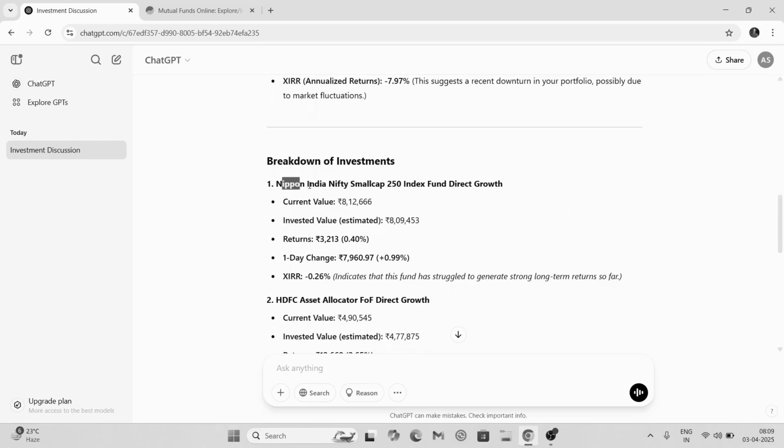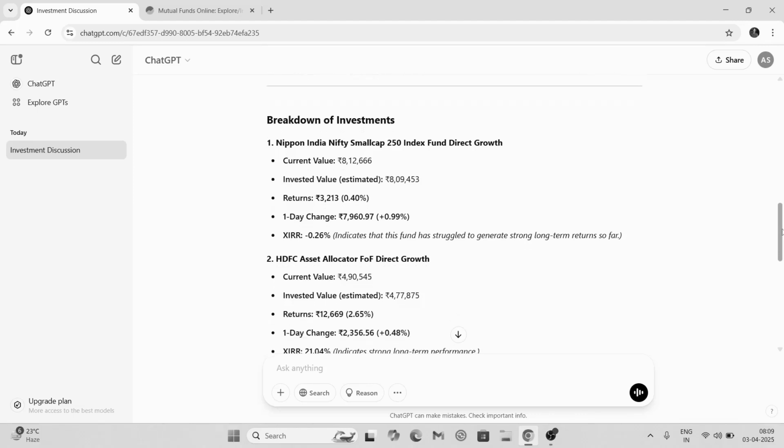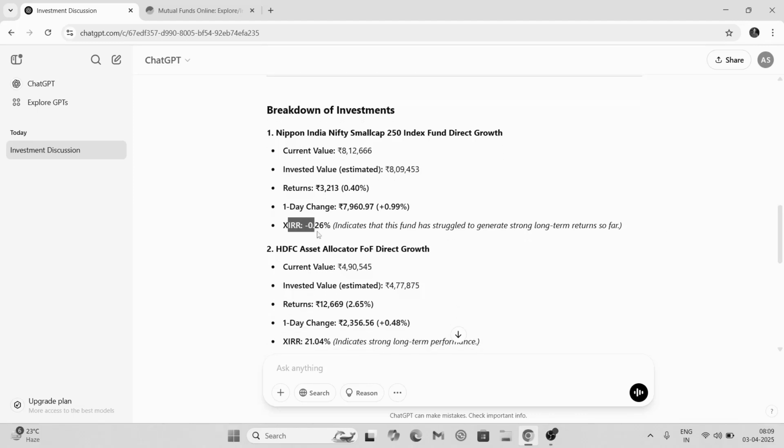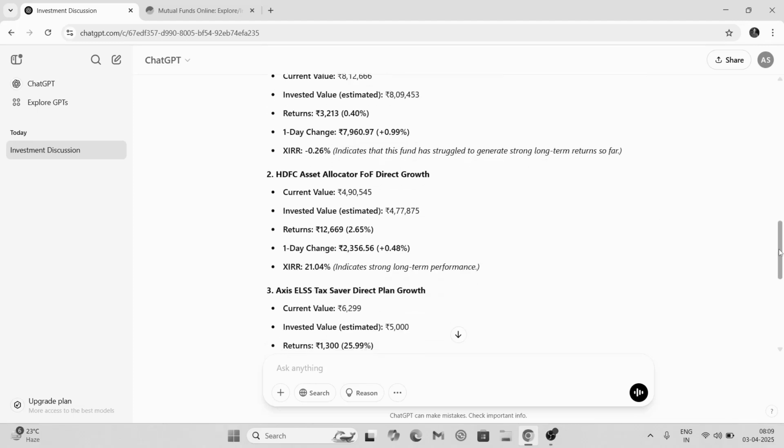So in this particular fund I have invested 8 lakh 9,000, and the current value is 8 lakh 12,000. So right now I have a positive return of 0.40%. And this is one day change, 0.99%, 8,000 rupees. And XIRR is still negative, which indicates that this fund has struggled to generate strong long-term returns so far.